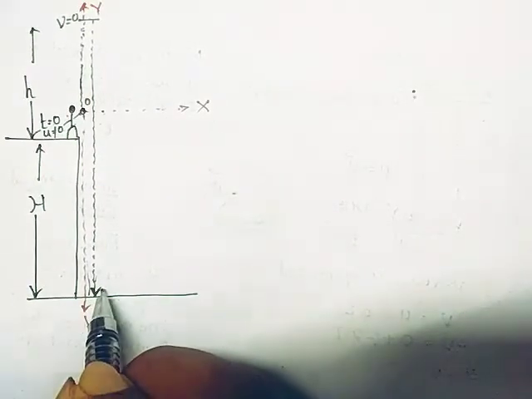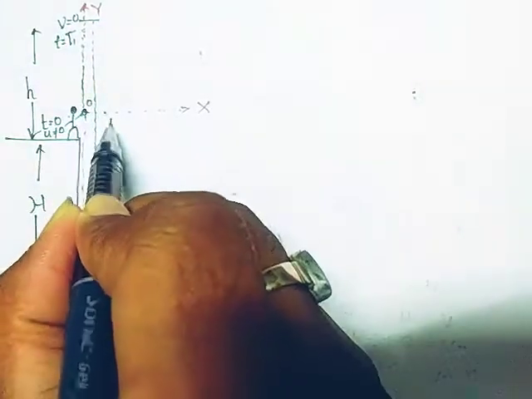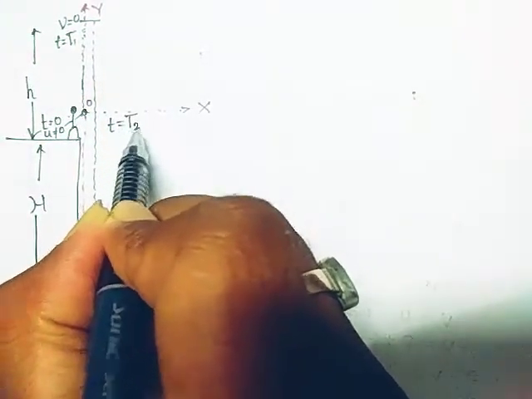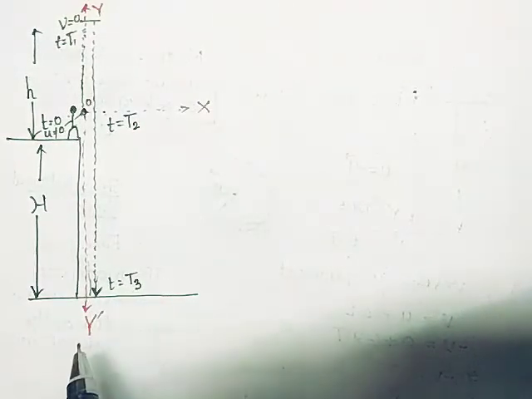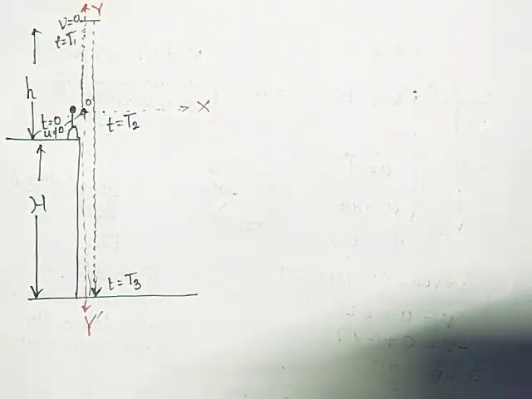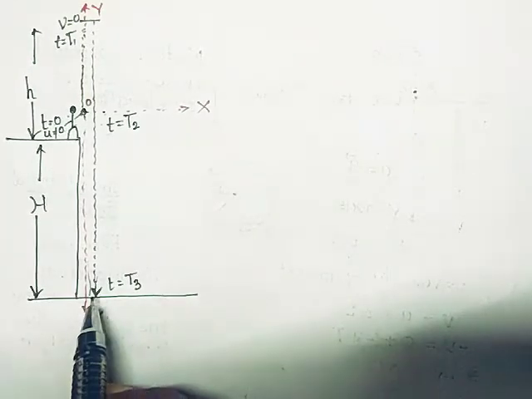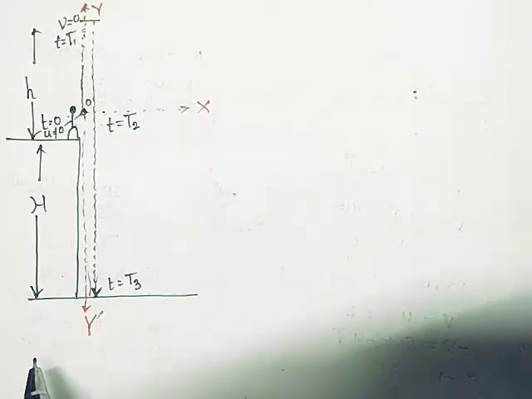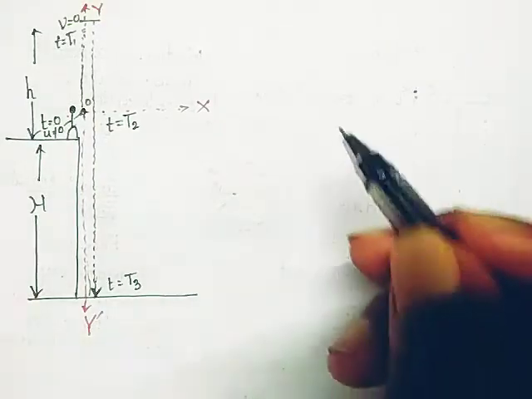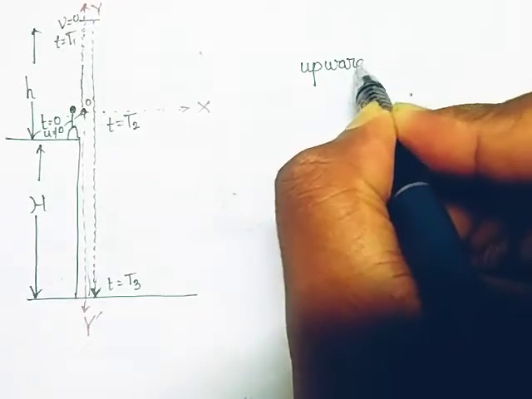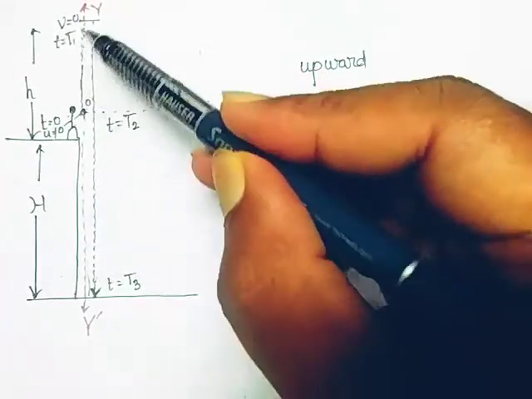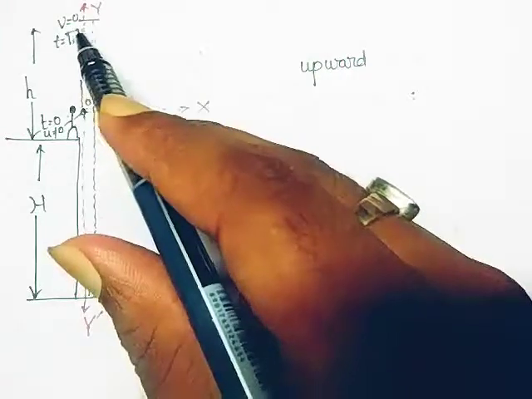So when it reaches here, let us consider it is t equal to 0, it is t equal to 1, and when it comes to the same level it is t equal to 2, and when it reaches here, its velocity is at t equal to t3. So this is the thing. Now let us consider when the particle is moving upward, the ascent motion. The particle is thrown from here, and it will reach that height small h.